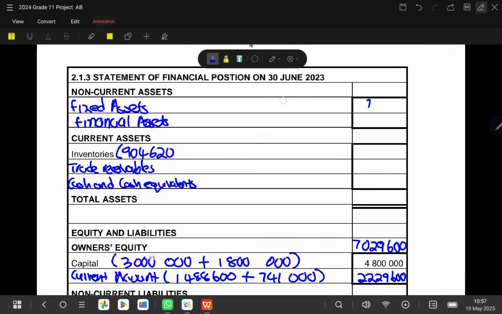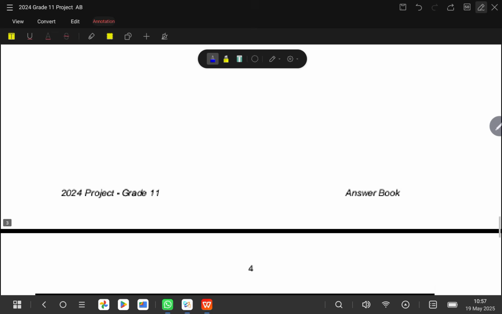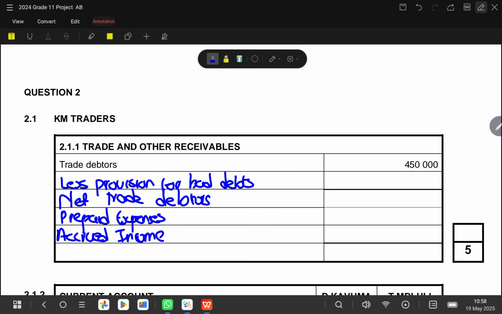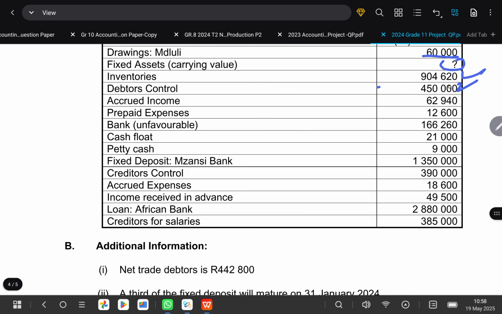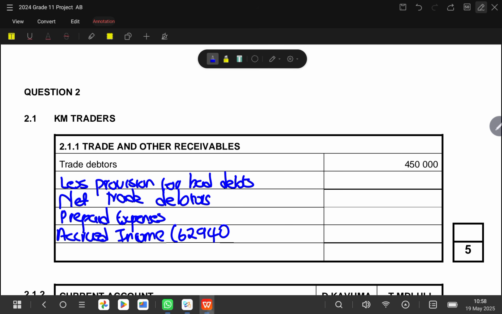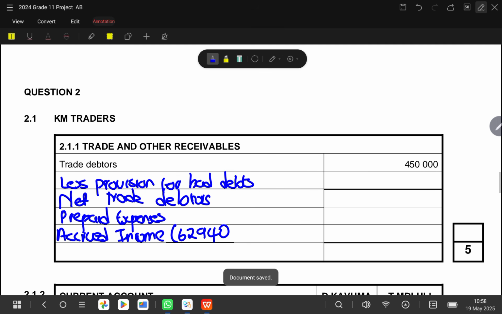Okay, remember, for this we are supposed to do the notes, so you don't do it in brackets because you're already doing the note. So it has already been recorded for us, so we can just tick it to show that it was recorded. And then under accrued income, we have 62,940. So accrued income 62,940.